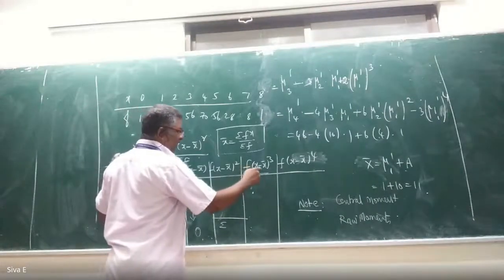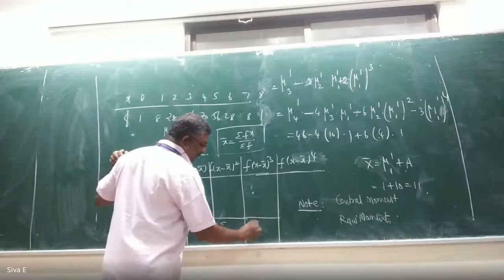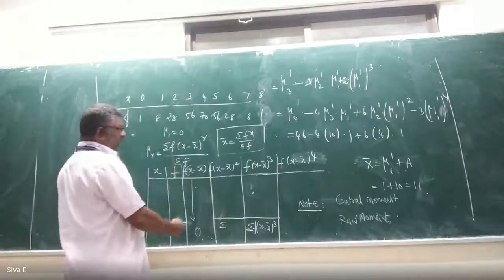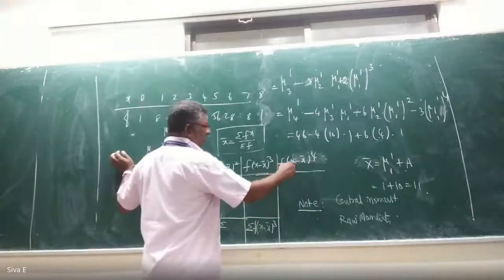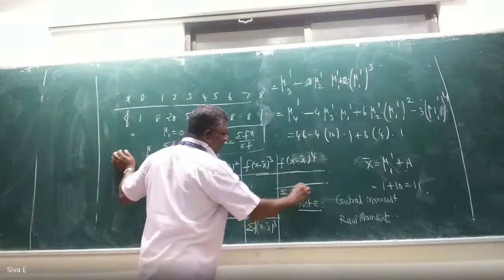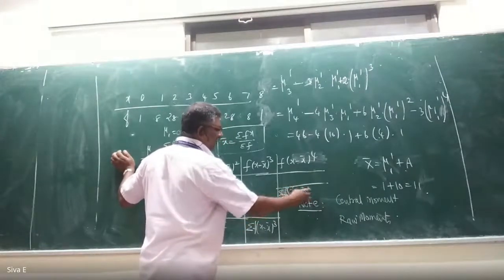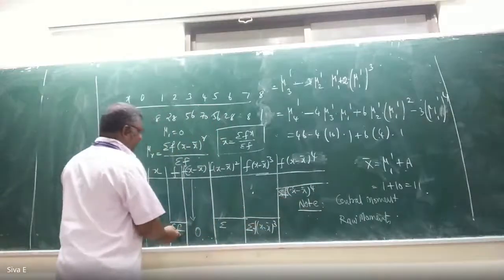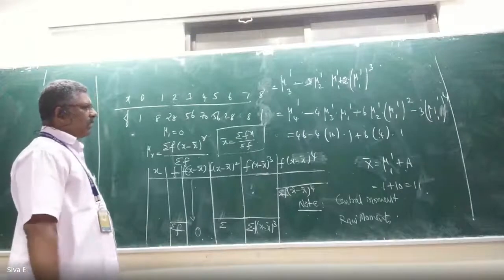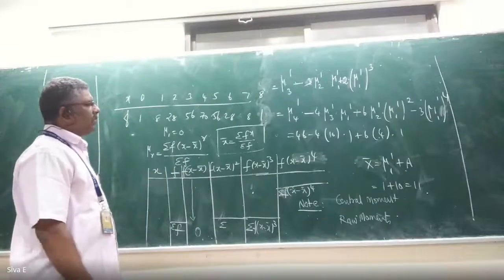Then find f into x minus x bar whole cube, find the summation here, and divide by summation of f, that is mu3. Similarly, find f into x minus x bar whole power 4, find the summation, and divide by summation of f, that you will get as mu4. That is the first 4 moments about the mean, or first 4 central moments.